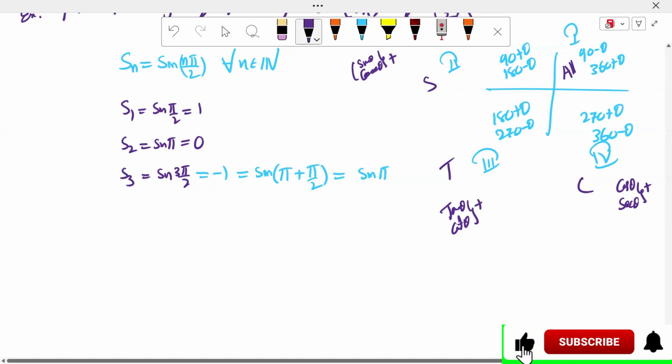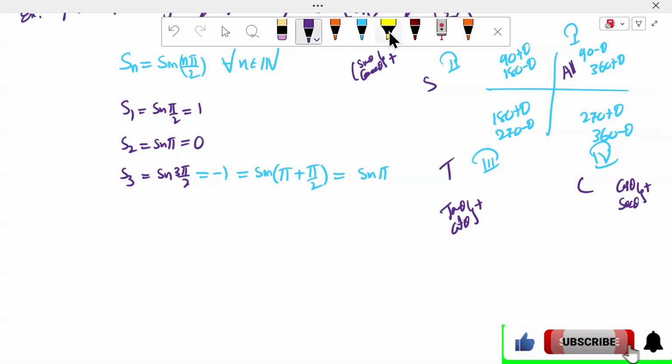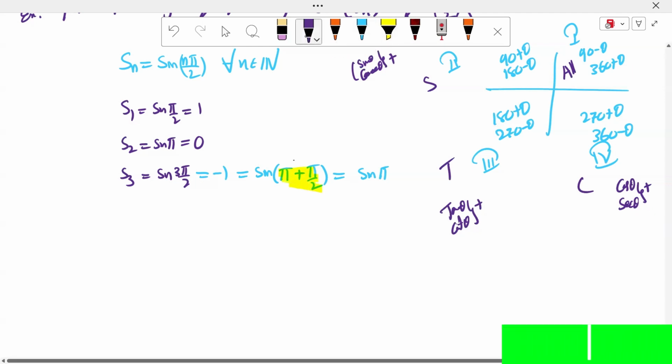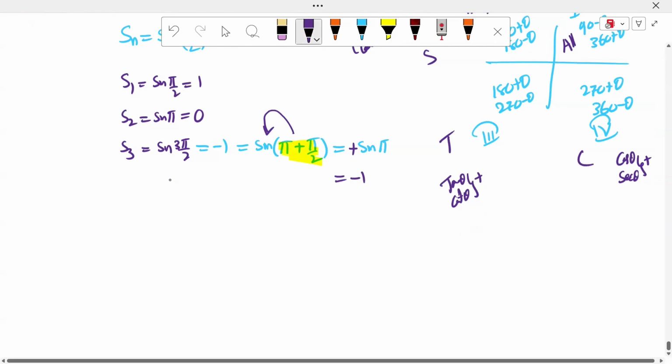Is it clear, sir? In this 360 plus theta coordinate, what is the sin function, sir? Sin function in the 360 plus theta coordinate is positive, so sin 5 value is minus 1. Sin 5 value is minus 1.